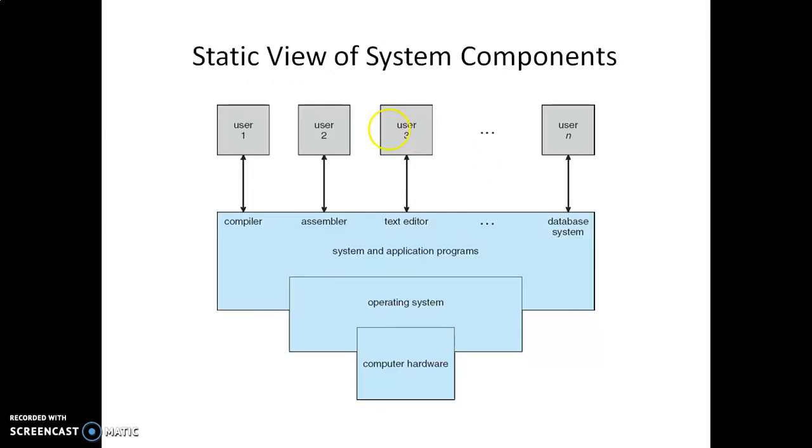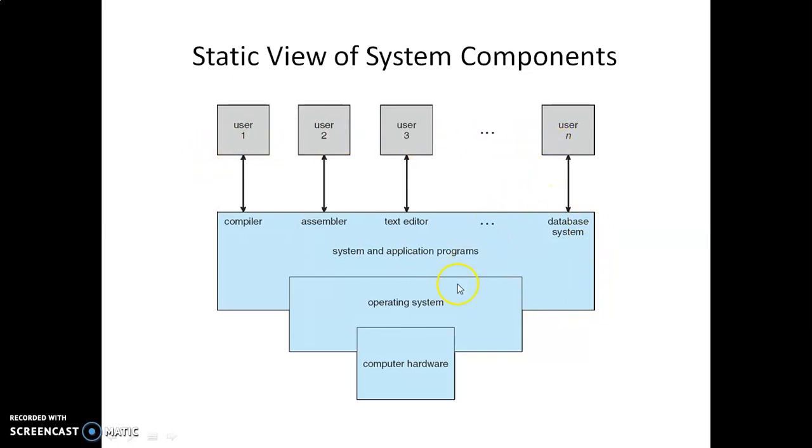Next, what is the static view of the system components? Here we can see this is nothing but the static view of various system components. The previous diagram is depicted like this. Here we see the lowermost level is the computer hardware, the next level is the operating system, and the next level is all the system and application programs, and finally the number of users to which they are connected.